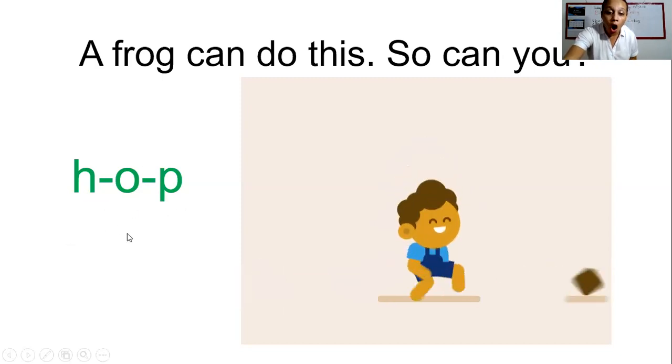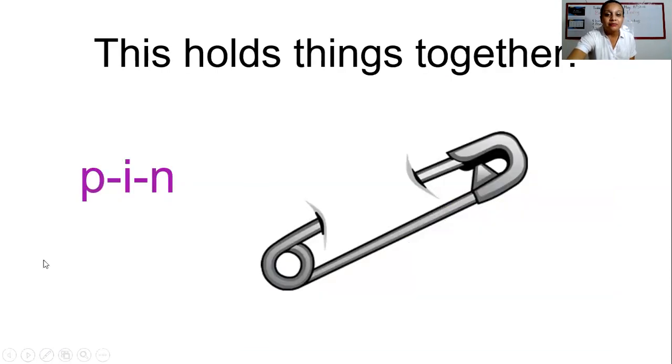These hold things together. Like a baby diaper? Yes.